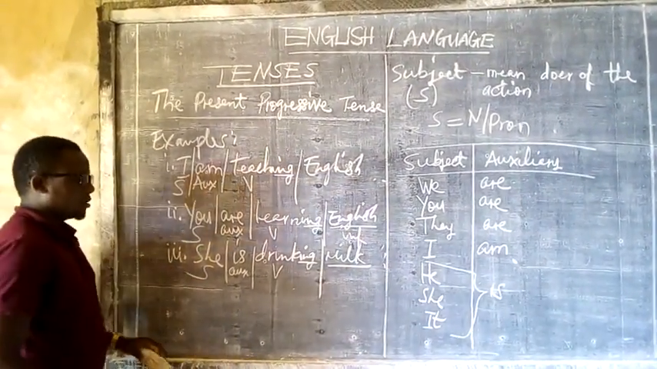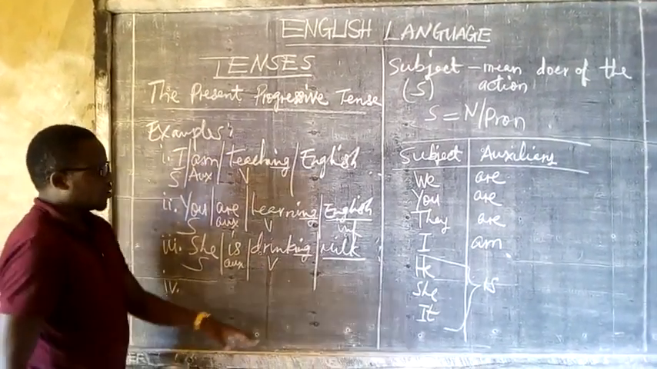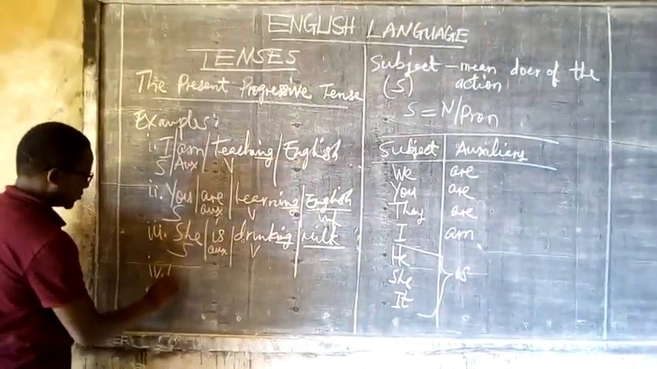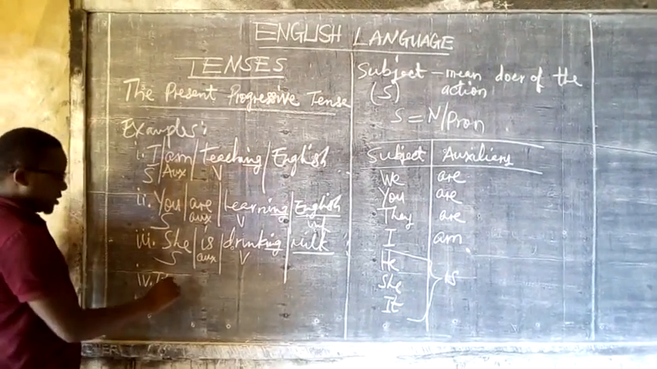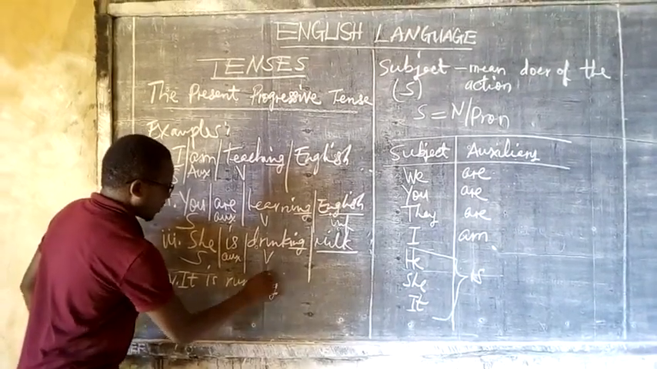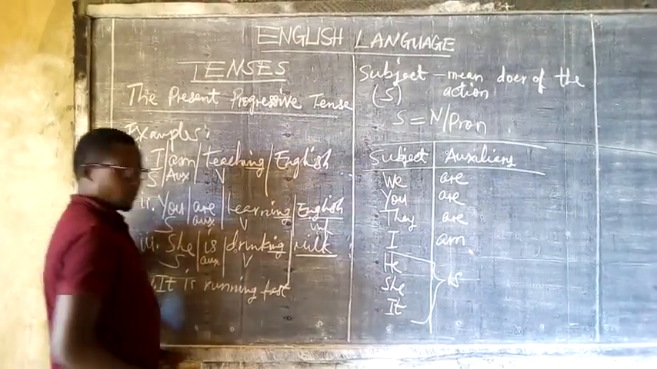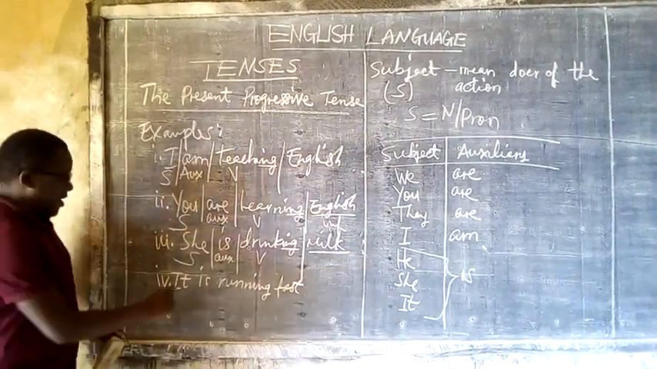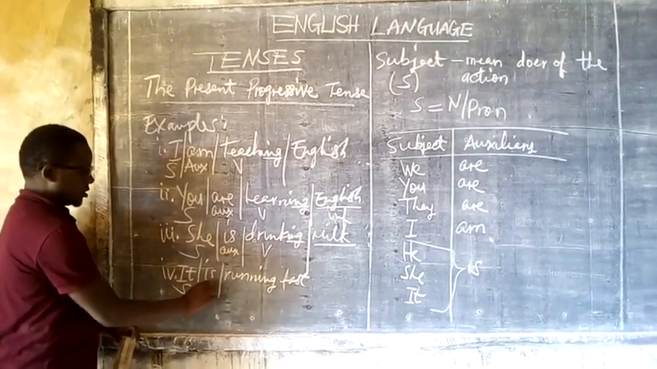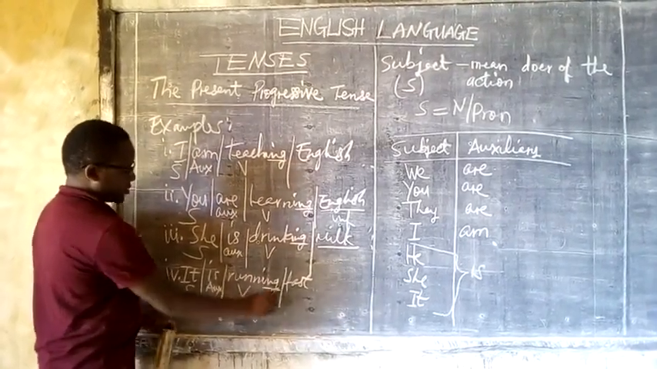Now let us take example 4. Let us use this subject, it. Let's say it is running. It is running fast. It is running fast. So my subject here is this one, it. My auxiliary is is. My verb here in this sentence is running.